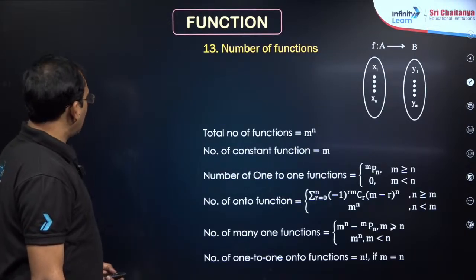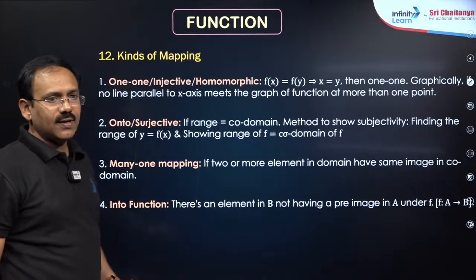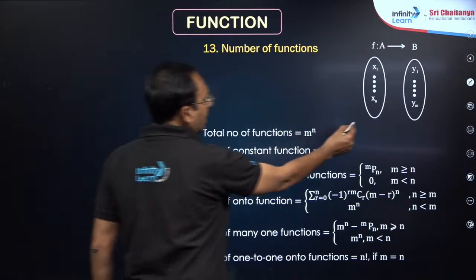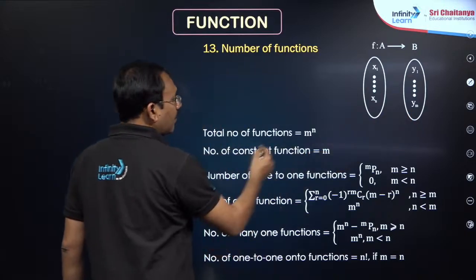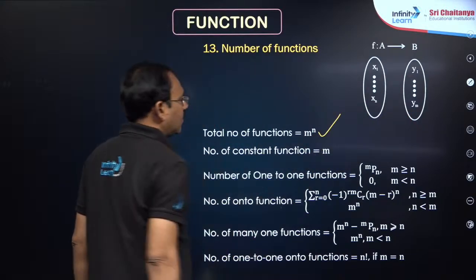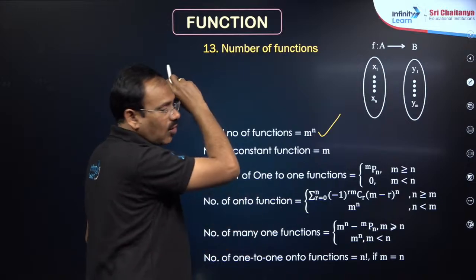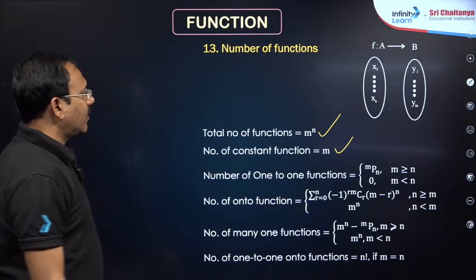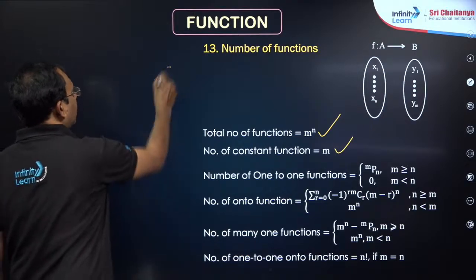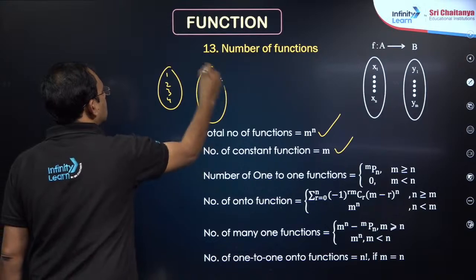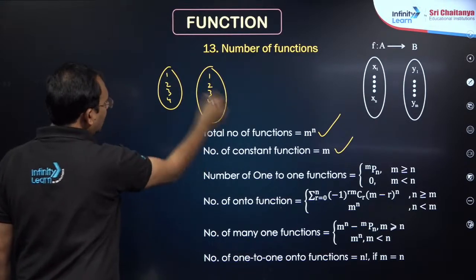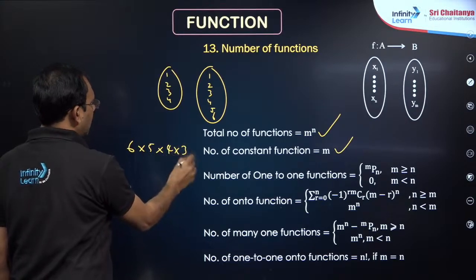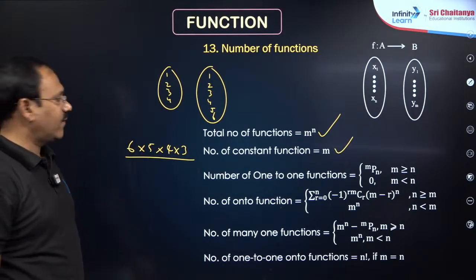Next, dear students, already I have given one-one, onto, many-one, this I have covered already. Okay. Number of functions, my dear friends. If A has n elements, B has m elements, the number of functions is m power n. Constant functions means all should be mapped to a single element, there are m of these. Number of one-one functions: suppose there are 4 elements here and 6 elements there, one can be mapped in 6 ways, 2 can be mapped in 5 ways, 3 in 4 ways, 4 in 3 ways. 6P4 will give you the number of one-one functions.